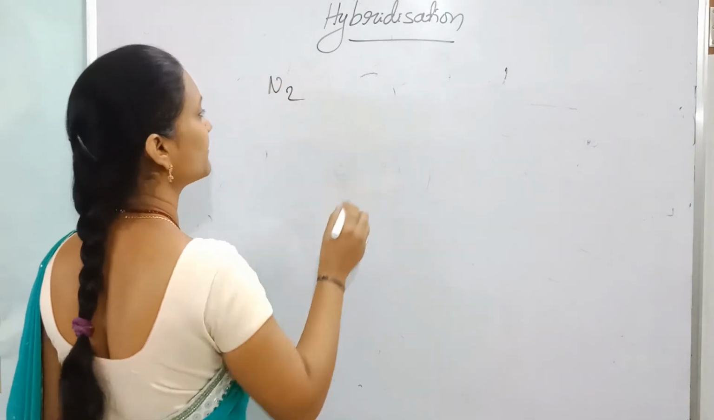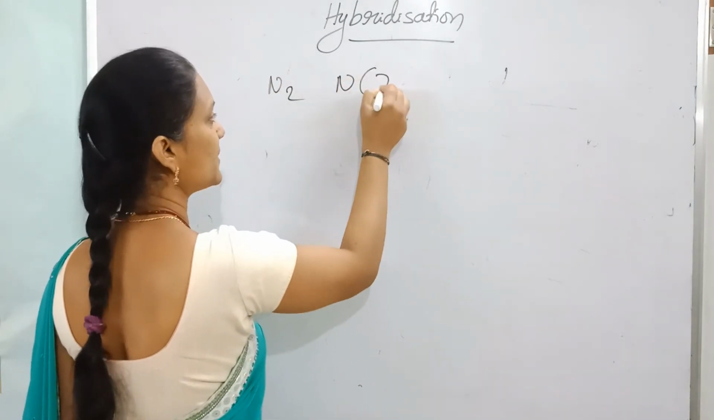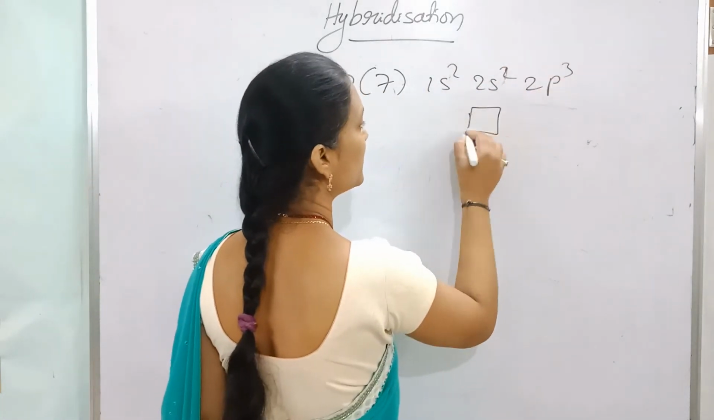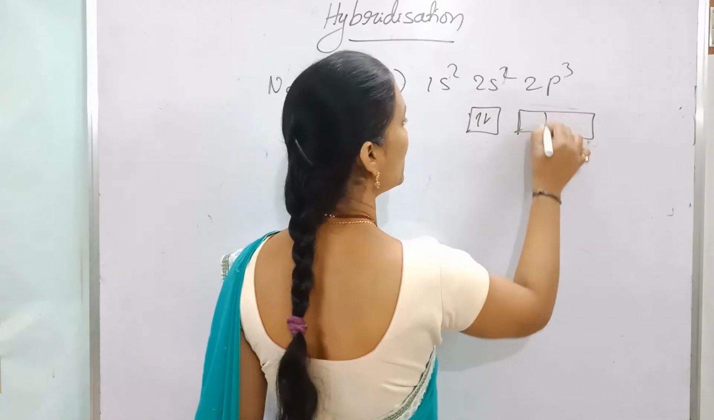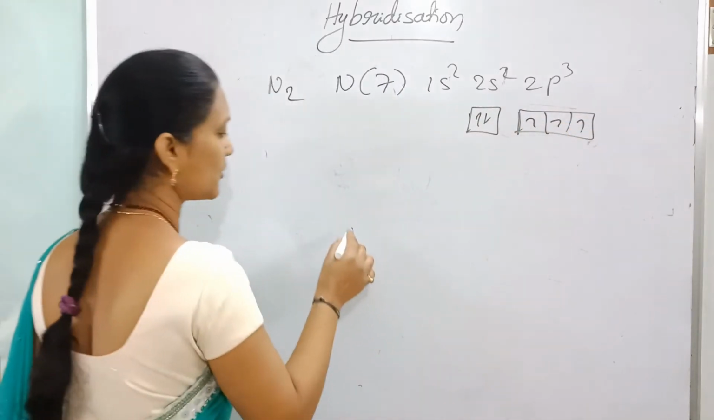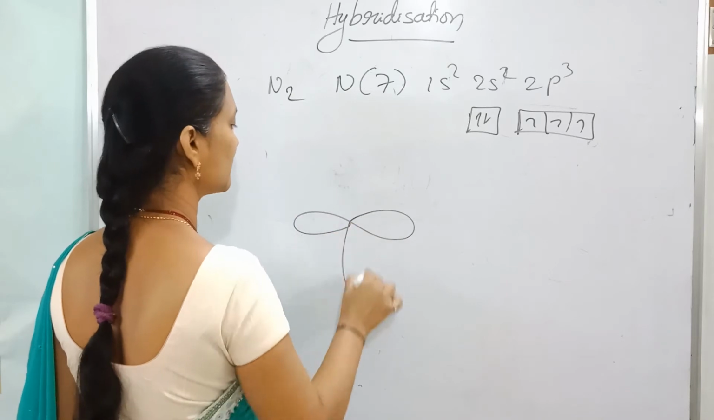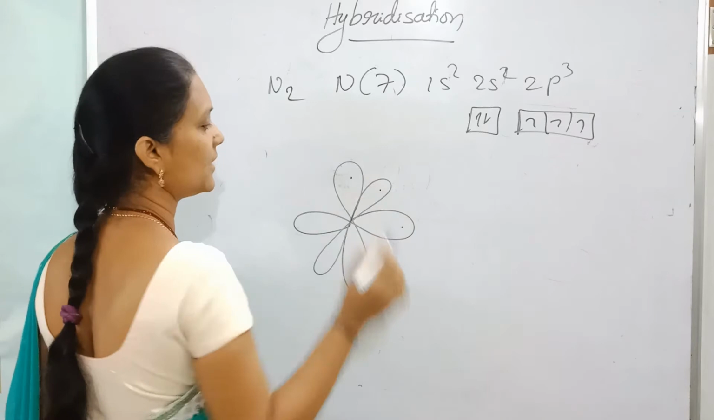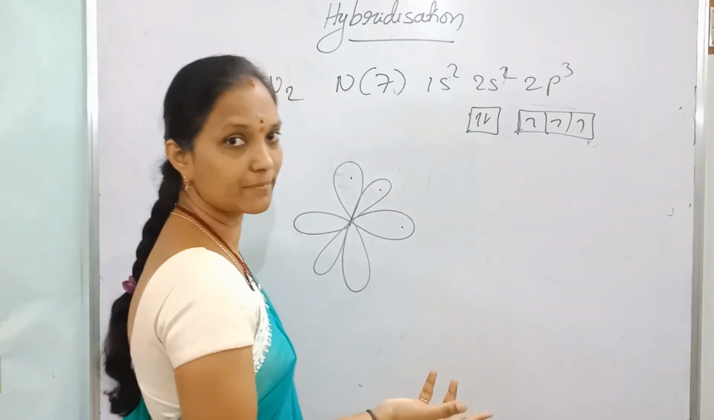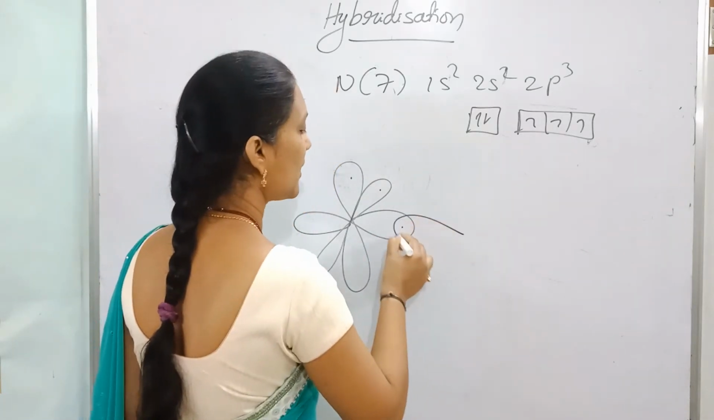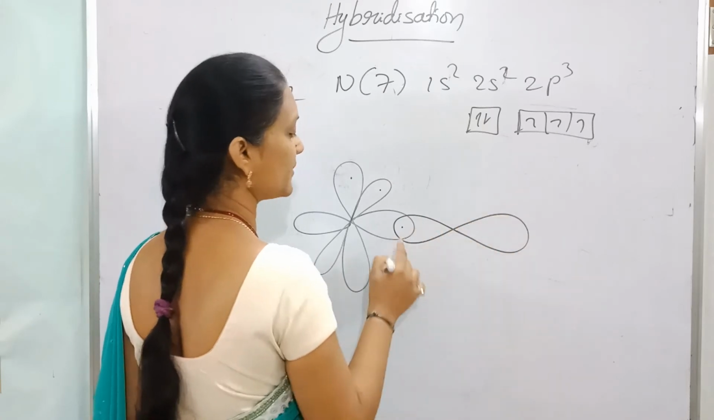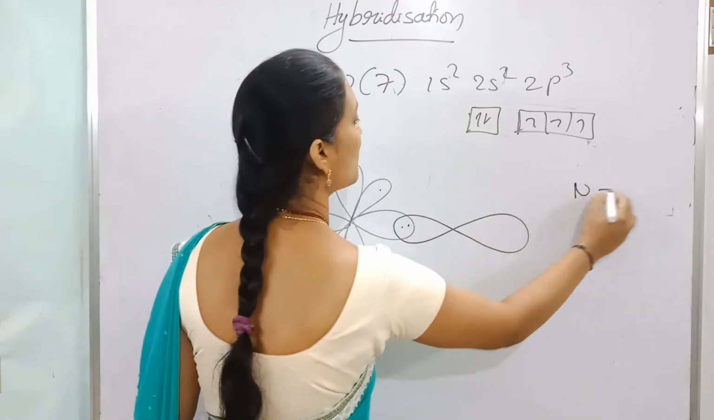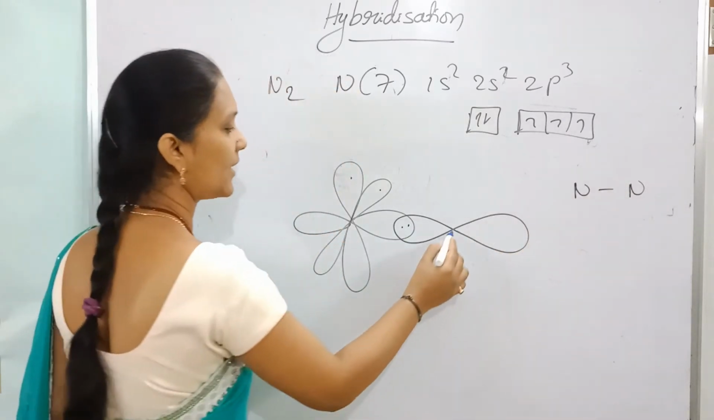Now N2 is given. Nitrogen atomic number 7, configuration 1s2, 2s2, 2p3. Three unpaired electrons in three p orbitals. Another nitrogen also has the same, three unpaired electrons in three p orbitals. The unpaired electron of this one overlaps with the orbital with the unpaired electron of the other along the axis. One sigma bond is formed between the two nitrogens, and the remaining